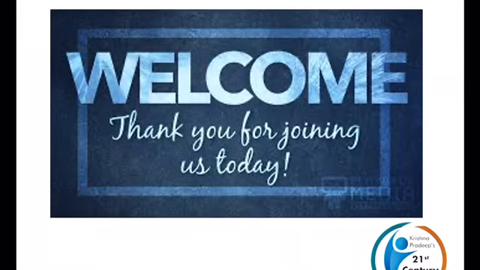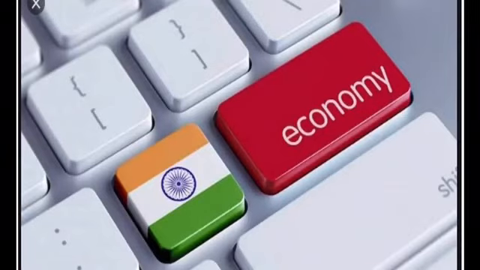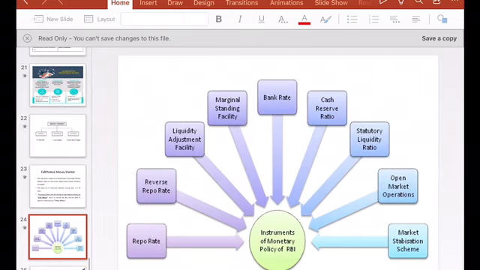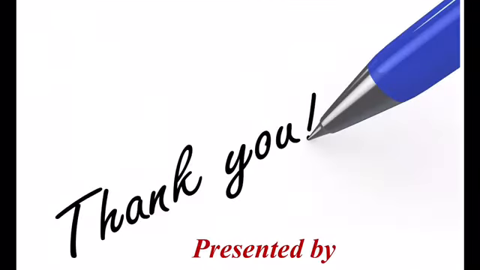We are in the chapter of monetary policy. I think yesterday we had already initiated the topic, that is monetary policy tools that are available with the RBI to control the money supply and also simultaneously the inflation. So in that we had already learned what is meant by CRR, that is cash reserve ratio, and also what is meant by SLR, that is statutory liquidity ratio. So in that context, let us see the other instruments or the tools of monetary policy as well.